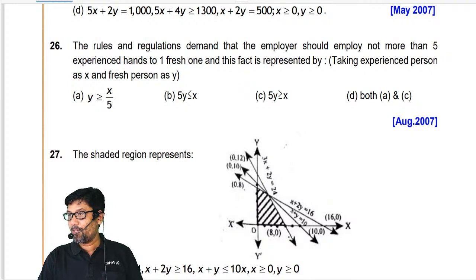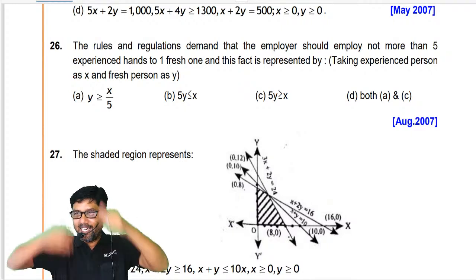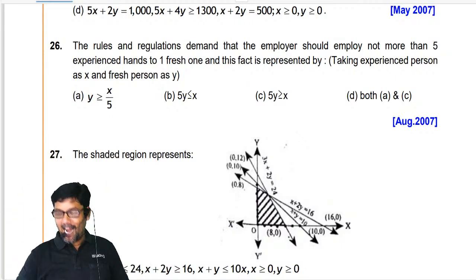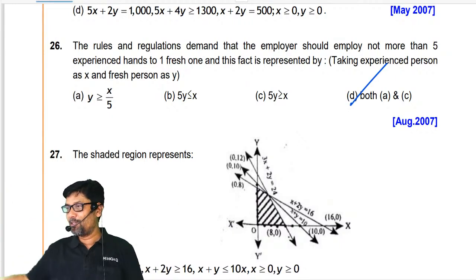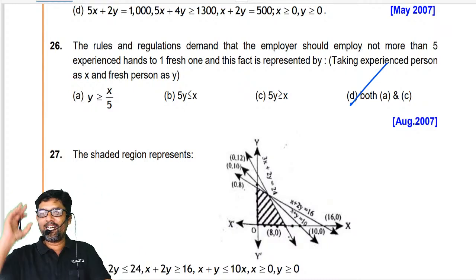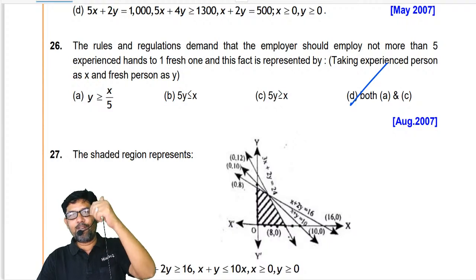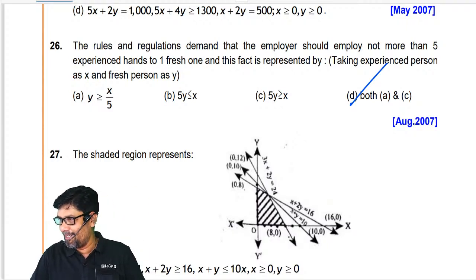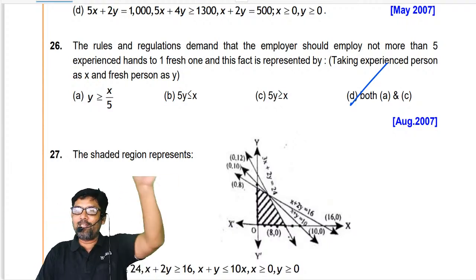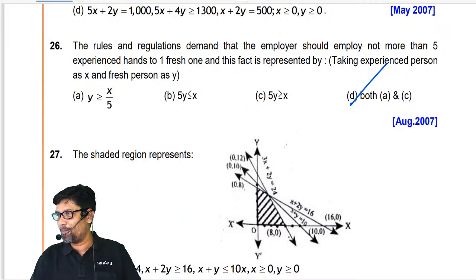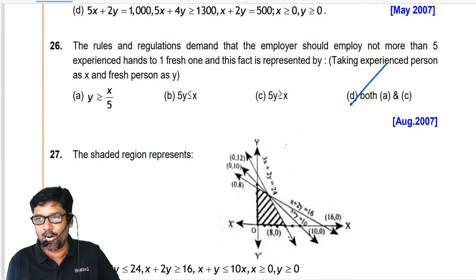Now tell me. Sir, I did not read the question. I'm just looking at the options and I'm going to say the answer is both. I told you yesterday what I said. Most of the time, none of these is going to be the answer, and every time, both of the above is the answer. Data inequality also, most of the time it is going to be the answer. Am I right, my dear? Did I tell you that or not?